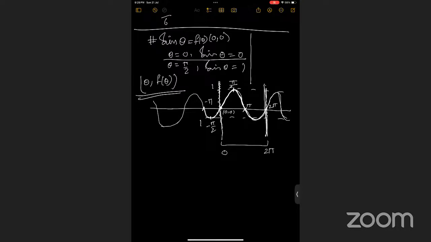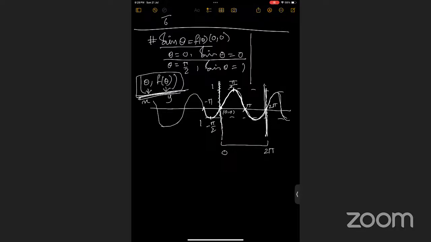You have to check the points. If you have some function, then the graph of this function is basically the movement of this point, right? Which is the x coordinate and this is the y coordinate, right? So basically you have to plot the movement of this point. What you can do is just see some points here.